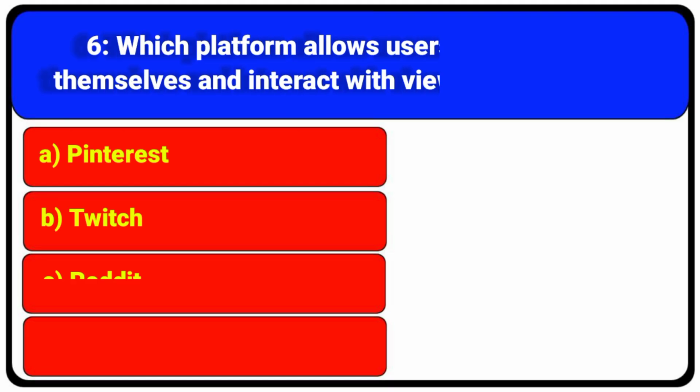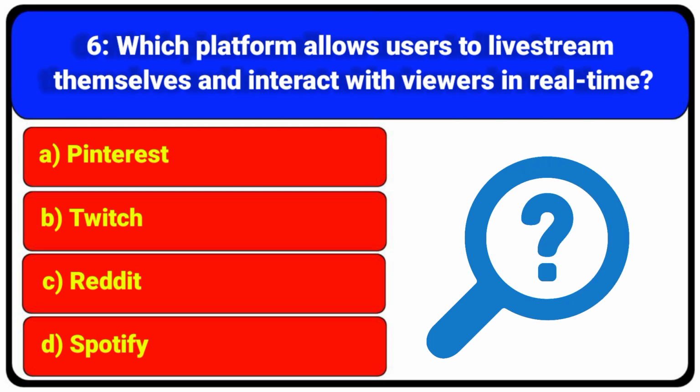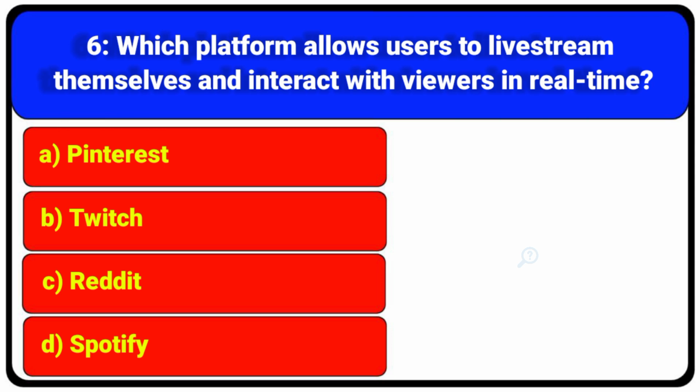Question number 6. Which platform allows users to live stream themselves and interact with viewers in real time? A. Pinterest. B. Twitch. C. Reddit. D. Spotify.